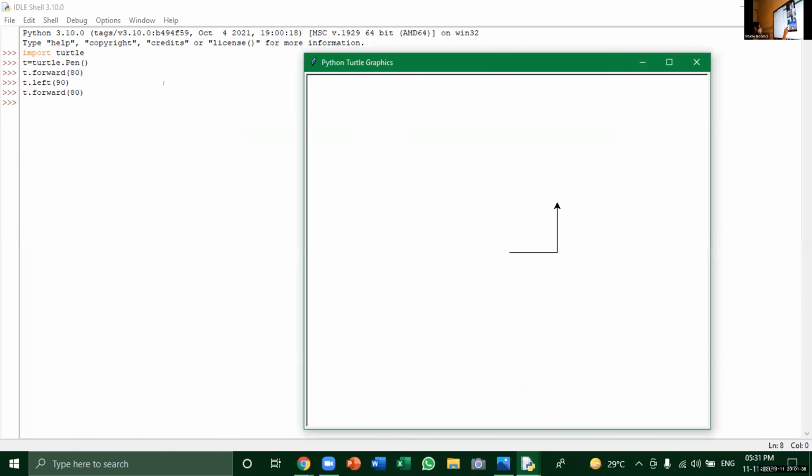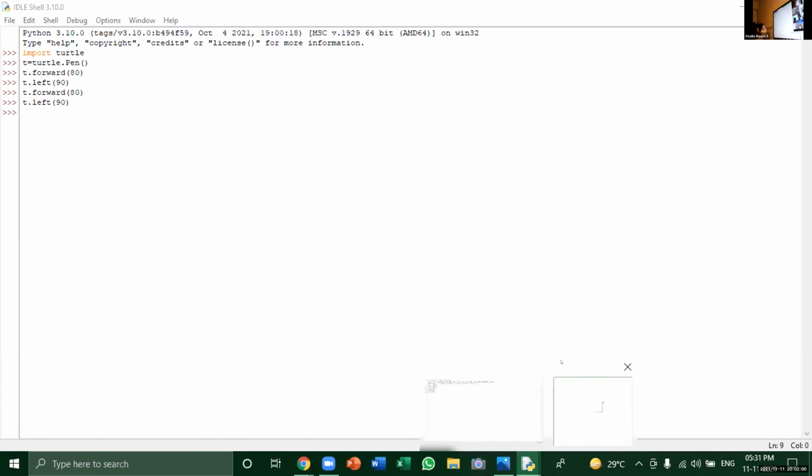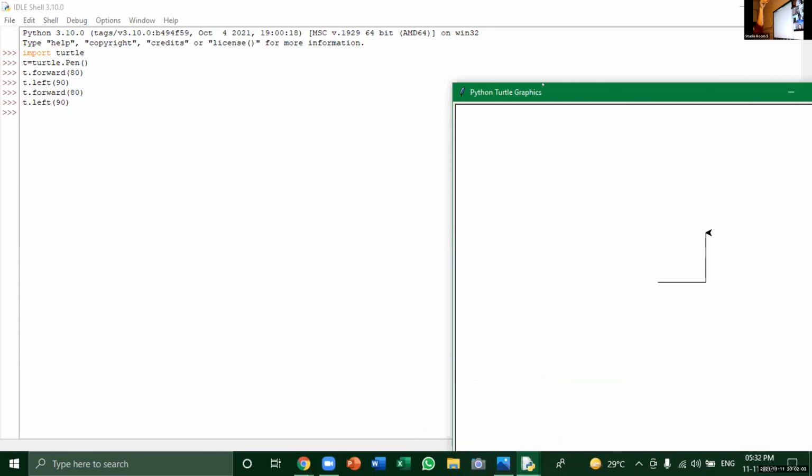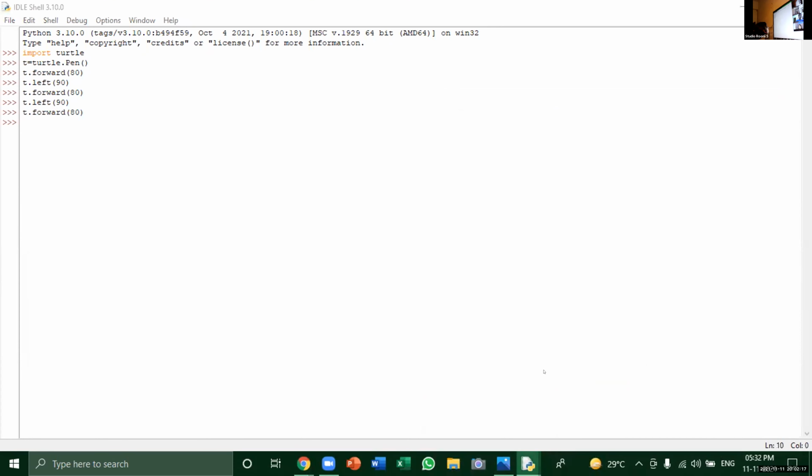Okay, now boys, what is the next code? T dot left 0? We have to turn to which angle? 180? T dot left 90. Very good. Type 90 there. Press enter key, show us the output right now. Now girls, what is the next code? T dot forward 80. Very good. Press enter key. Now show us the output.